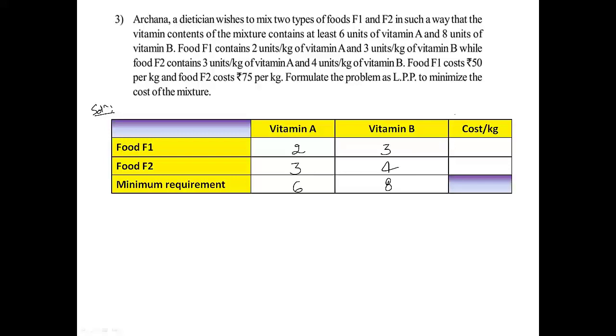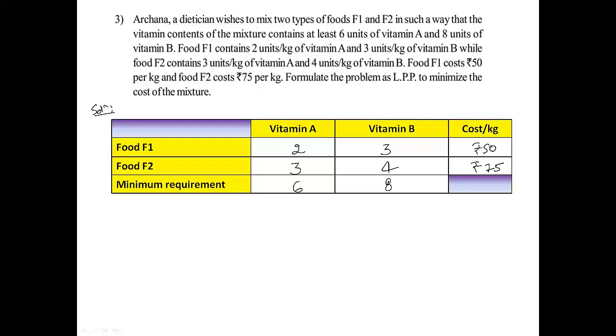The cost is rupees 50 per kg for food F1, and food F2 cost rupees 75 per kg.